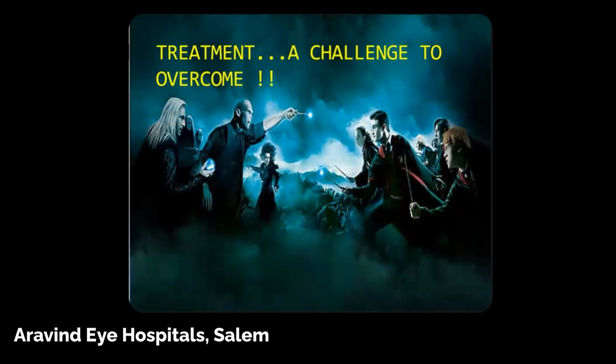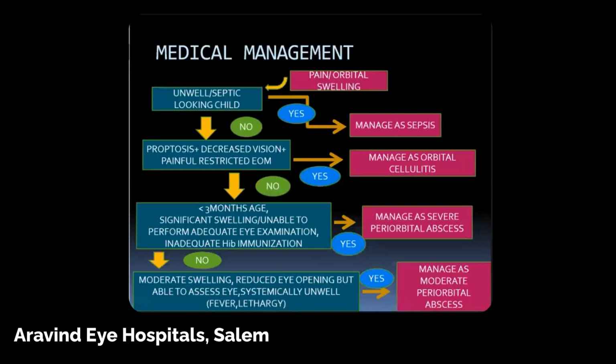Treatment is always a challenge for the treating surgeon. If the patient is unwell or not, with proptosis and decreased vision, and presents with pain or orbital swelling, you manage as sepsis, as an orbital cellulitis.